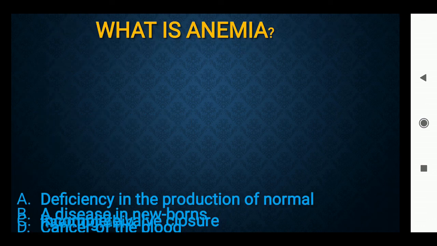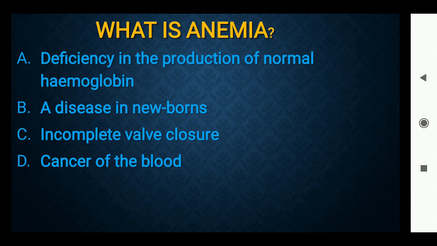What is anemia? Option A, deficiency in the production of normal hemoglobin, B, a disease in newborns, C, incomplete valve closure, D, cancer of the blood. Right answer is option A, deficiency in the production of normal hemoglobin.